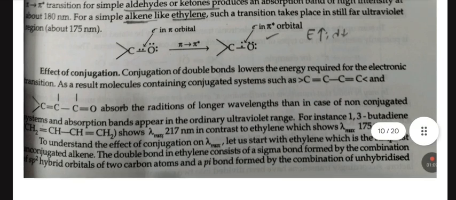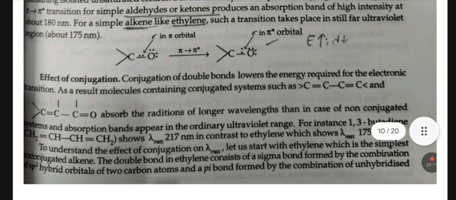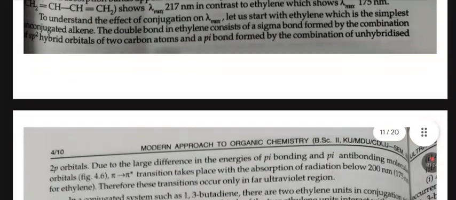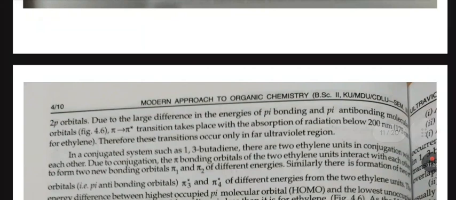To understand the effect of conjugation on lambda max, let us start with ethylene, which is the simplest alkene. The double bond in ethylene consists of a sigma bond formed by the combination of sp2 hybridized orbitals of two carbon atoms and a pi bond formed by the combination of unhybridized 2p orbitals.